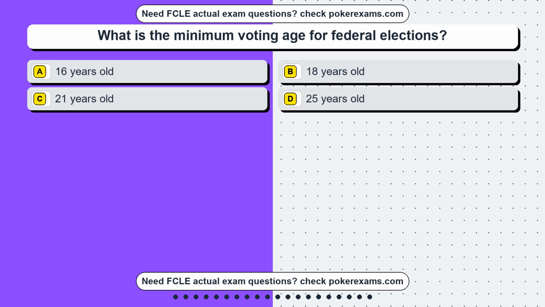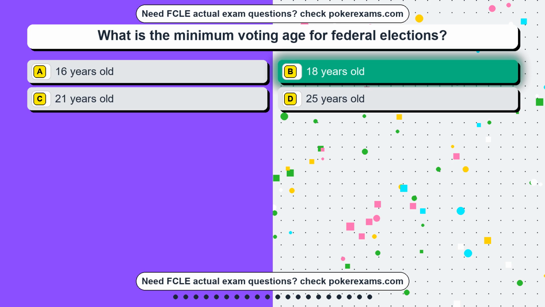Question 6. What is the minimum voting age for federal elections? Option A, 16 years old. Option B, 18 years old. Option C, 21 years old. Option D, 25 years old. The correct answer is option B, 18 years old.